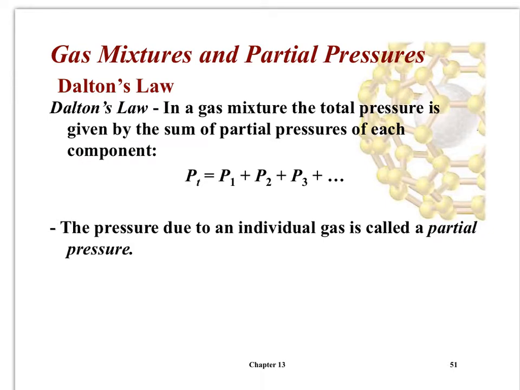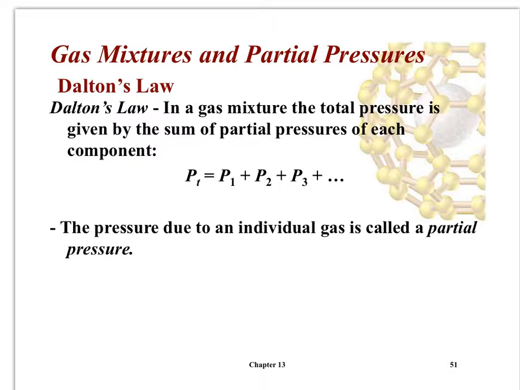Hi everybody, we're going to be talking about two more gas laws, Dalton's law and Graham's law. We're going to start with Dalton's law. So Dalton studied gas mixtures. An example of that is air. Air is made up of mostly nitrogen. It has oxygen. It has some carbon dioxide, some water vapor, some argon, and other things.